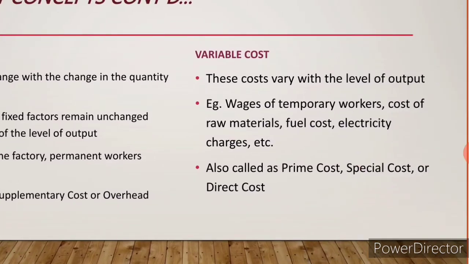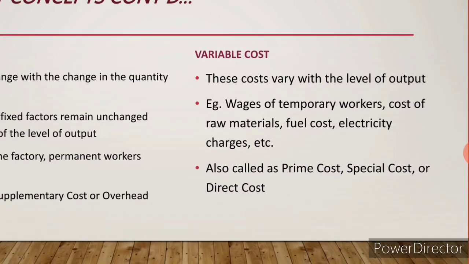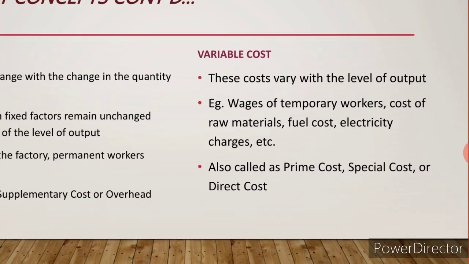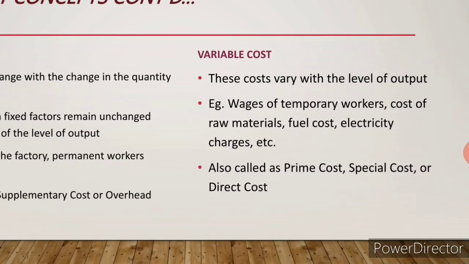Variable cost means during the production the cost will keep on changing. For every month the cost will keep on changing. The best example is electricity. For the payment of electricity, 1 month we will pay 1000 rupees, and next month it will be increased or decreased. So, the payment for the electricity will not be constant. So, it is a variable. Then fuels, petrol we have used for the transportation. So, the cost for the petrol, the fuels, will also change. So, it is also variable.